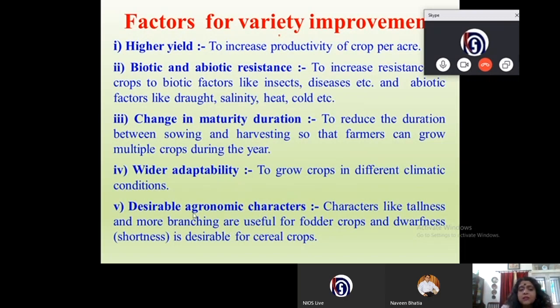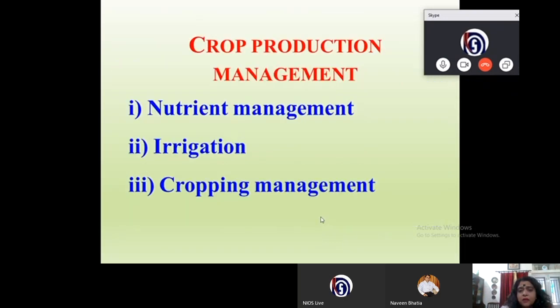The next one is desirable agronomic characters. That means characters like tallness and more branching are useful for fodder crops, and dwarfness or shortness is desirable for cereal crops. For example, in India, M.S. Swaminathan, who was also responsible for the Green Revolution, helped in making semi-dwarf varieties of wheat, which are called Sonalika and Kalyan Sona. So you have varieties which have come up due to hybridization of the plants.